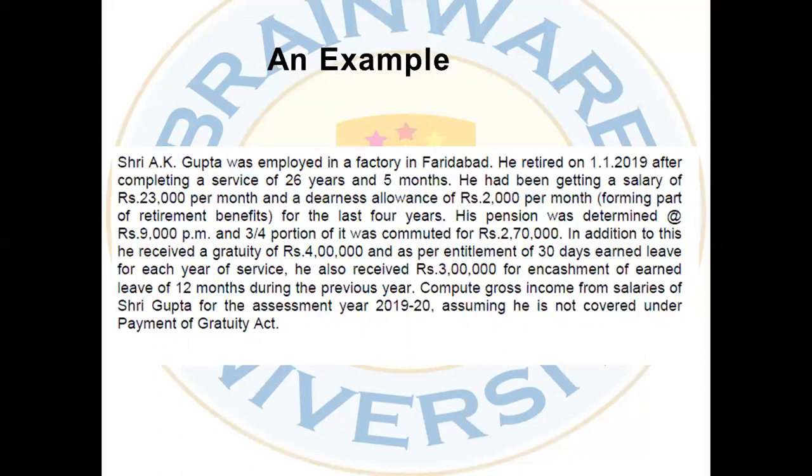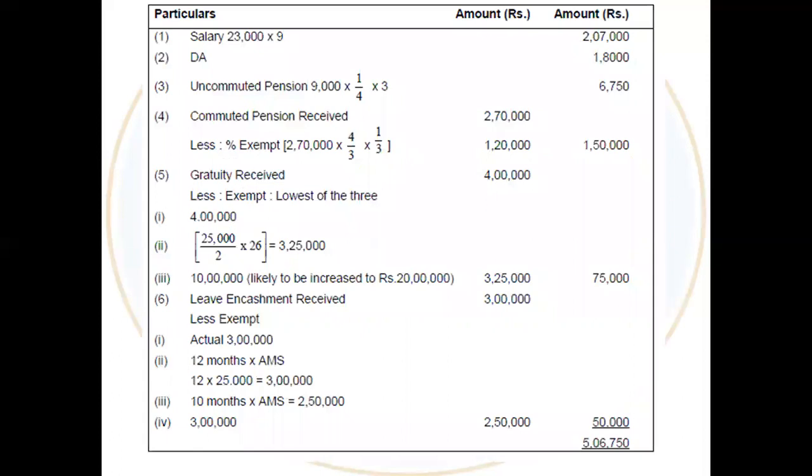So here we have the pension, here we have the leave salary. So we will start. This is the solution. Remember one thing, we are not only calculating the pension or the gratuity or the leave encashment. We are actually calculating the total income of that person. So whatever he received in that previous year from 1st April to 31st March will be considered in this sum.